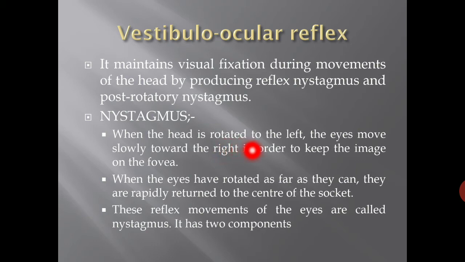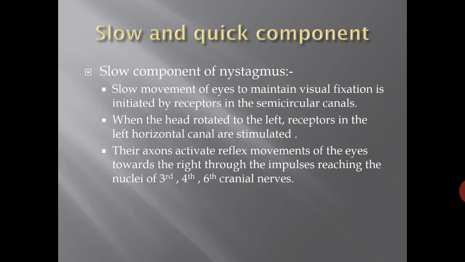So when the head is rotated to the left, the eyes move slowly toward the right in order to keep the image on the fovea. When the eyes have rotated as far as they can, they are rapidly returned to the center of the orbit, and this reflex movement of the eyes is called nystagmus. It has two components, a slow and a quick component.